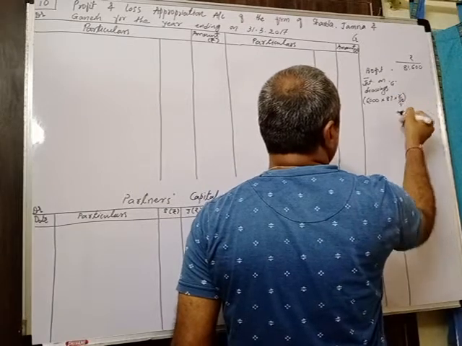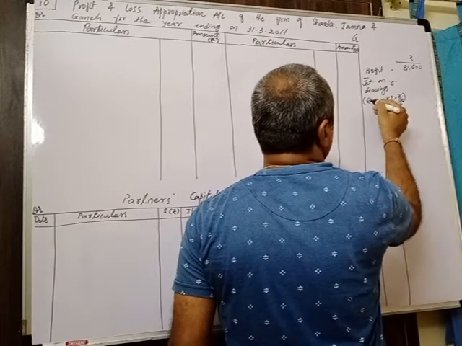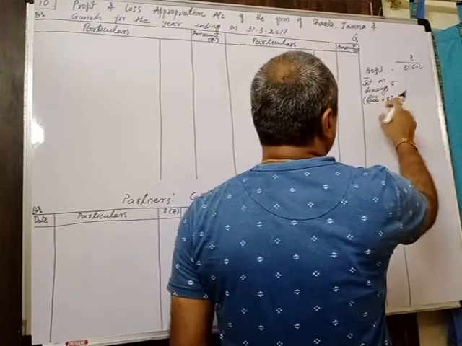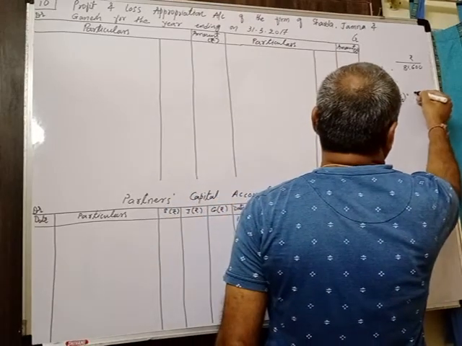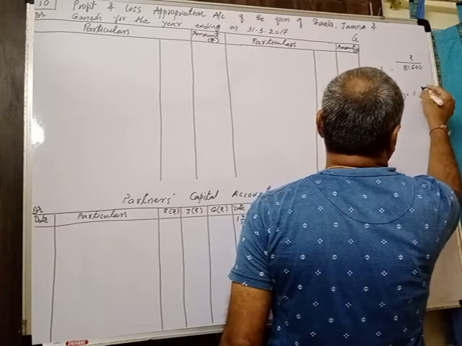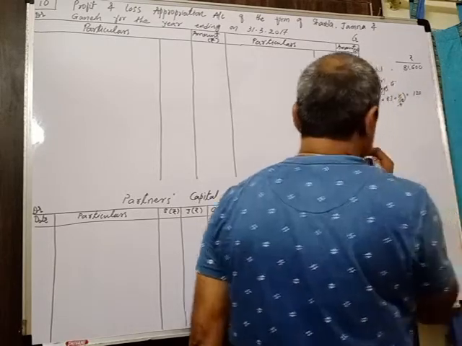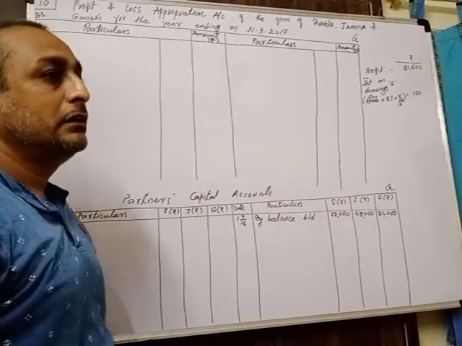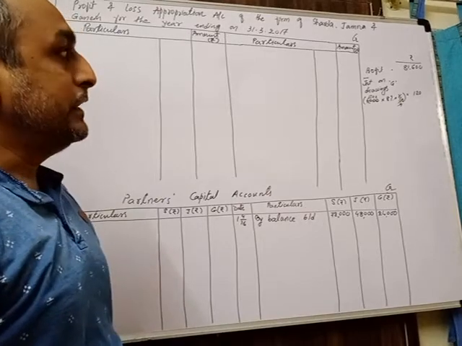Now we have to calculate that. So 6,000 into 8% into 3/12. 3 fours are 12, right? 15 fours are 60. So 15 into 8, that is 120. That is your interest, right?